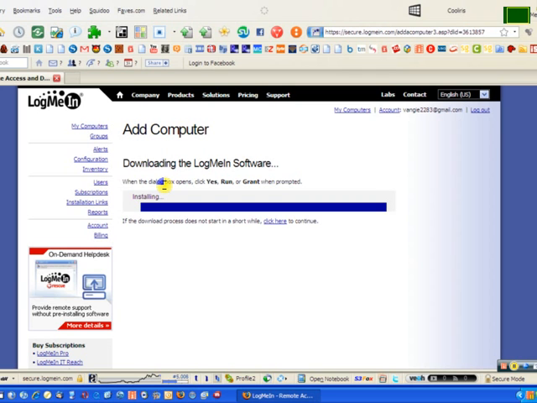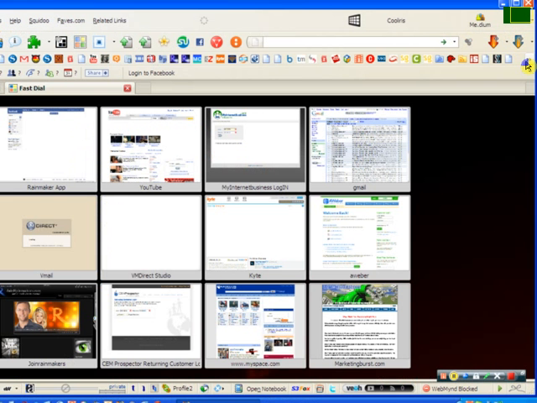So when the dialog box opens, click yes, run, and grant when prompted. So I already have this installed. I'm just going to exit here.